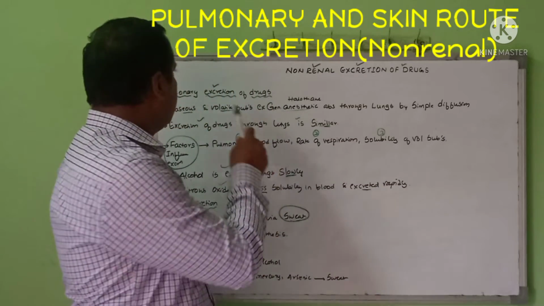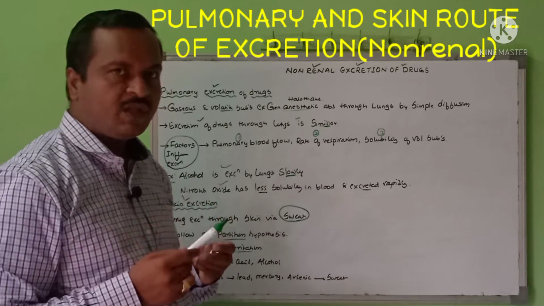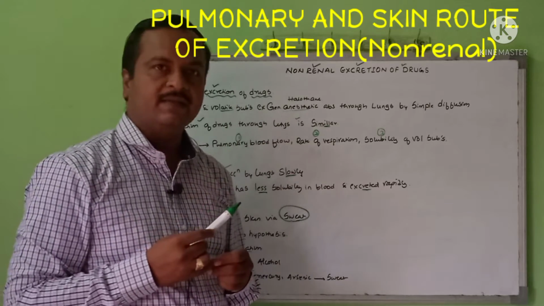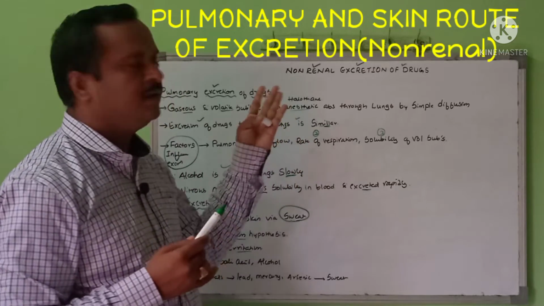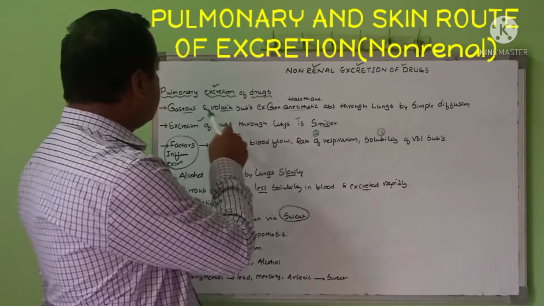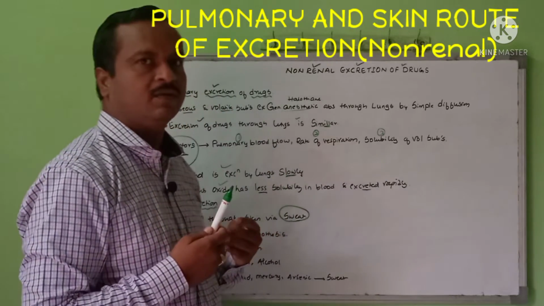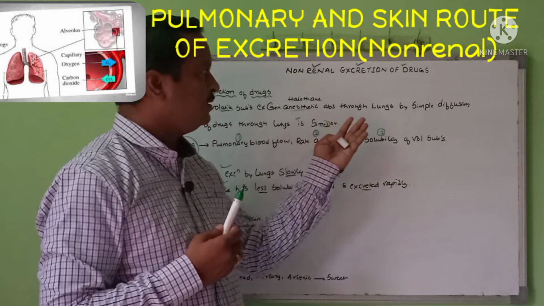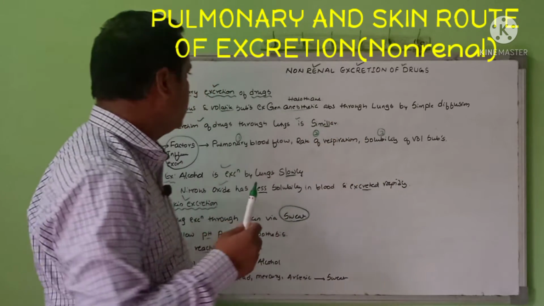Okay student, आज हम लोग जानकारी लेने वाले pulmonary excretion of drug. ये भी एक route of excretion of drug है, it will come under the non-renal excretion of the drug. जैसे gases रहता है, volatile substance रहता है ना, जैसे हम लोग अंदर inhale करते through lungs, so by simple diffusion mechanism, similarly excretion भी हो जाता है.